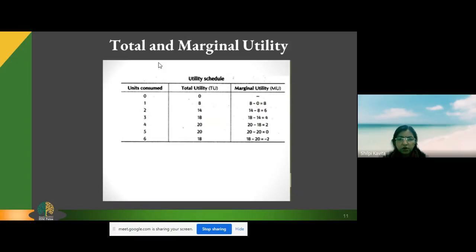And vice versa, if we know the marginal utility, we can calculate the total utility by adding up the previous marginal utility. Like you can see that 8 plus 6 is equal to 14, and 14 plus 4 is equal to 18. This way you start the cumulative addition. When you add up cumulatively, you will get the total utility. 8 plus 6 is equal to 14, 14 plus 4 is equal to 18, and then 18 plus 2 is equal to 20. So this is the way we are deriving the total utility and marginal utility.